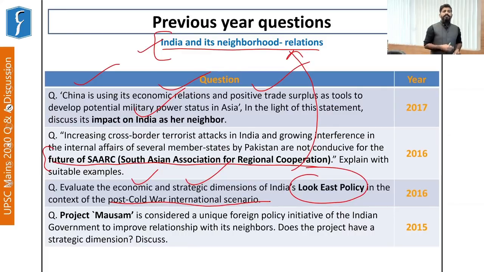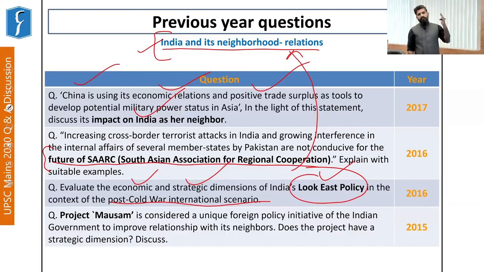However, after that, since the Cold War has ended, the world has become unipolar. Russia's dominance in global politics has decreased, and that is where the dimensions of international relations have been changing. And accordingly, we have been asked to evaluate India's look-east policy from economic and strategic dimensions, especially after the post-Cold War international scenario. Finally, as I have already mentioned, the foreign policy consists of hard power as well as soft power.